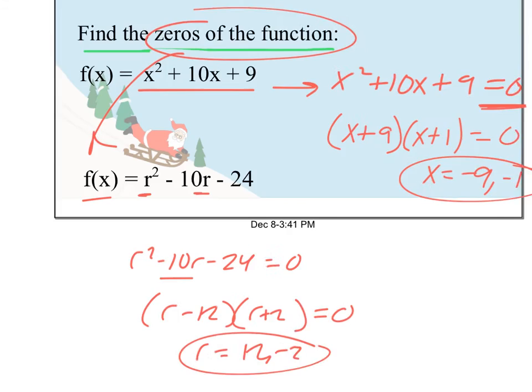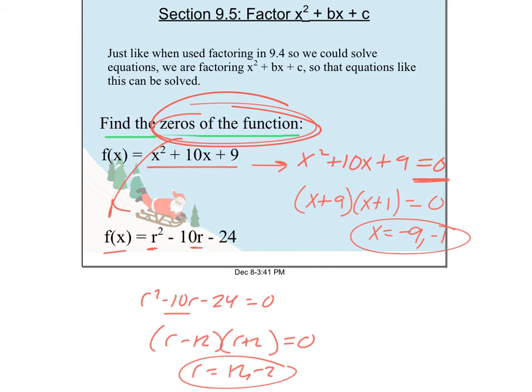So when you see these problems that say find the zeros of the function, don't be too worried. It's very similar to what we've been doing. You're just setting the function equal to 0 and using the technique we've learned to factor and solve.